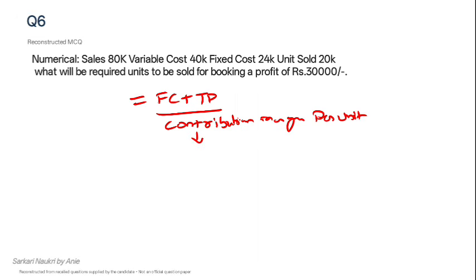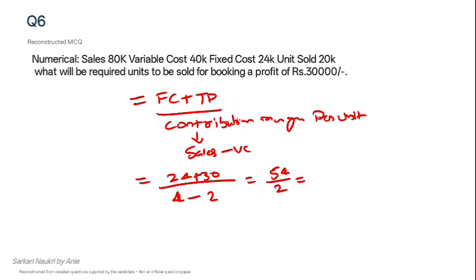And as we all know, contribution is sales minus variable cost, so it will come to 24 plus 30 divided by, and the sales here is 80,000 and the units sold is 20,000, so it will come to 4, and the variable cost is 40,000 and the units sold is 20,000, so it will come to 2. So 27,000 will be the answer for this question.